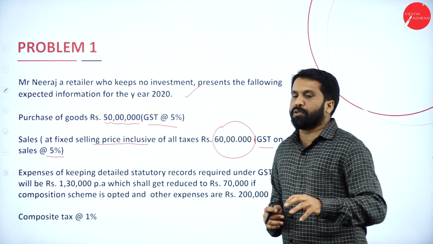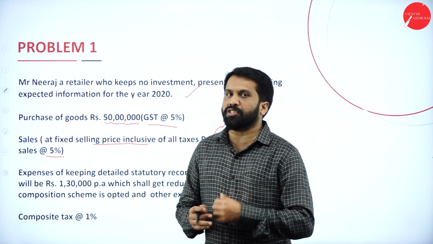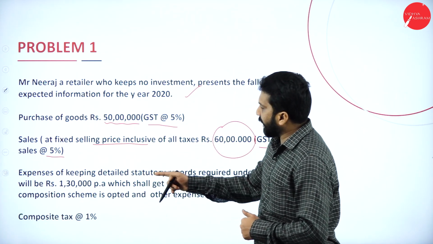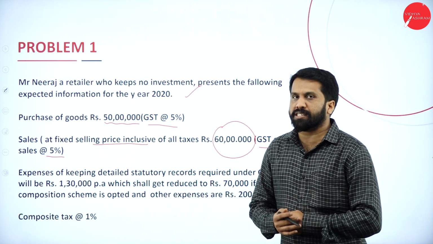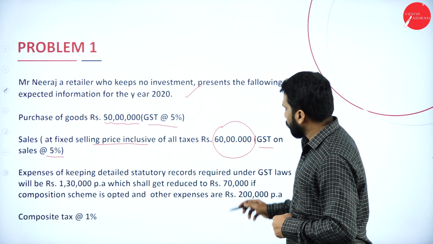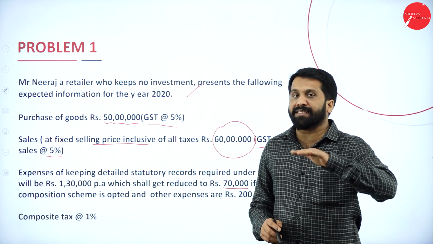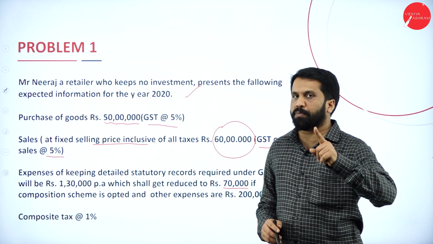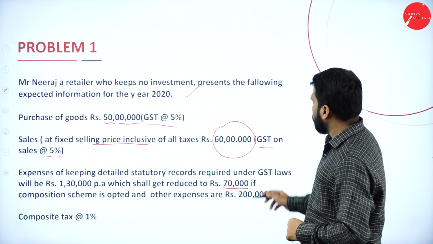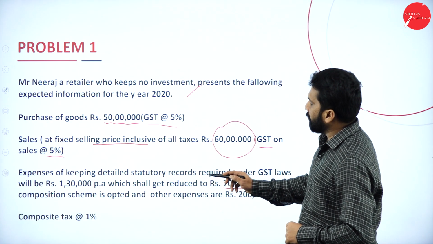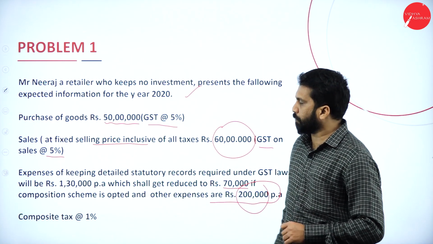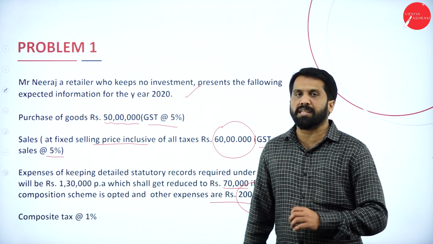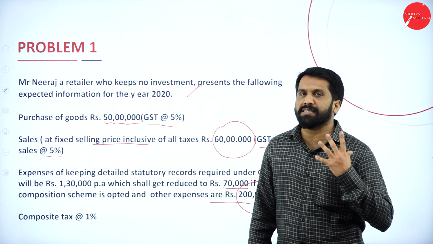See, if you go with normal levy scheme, how much are you supposed to pay? 1,30,000 as expenses. If you go for composition scheme, how much do you have to pay? You have to go for 70. There is a reduction of 50,000. Hope you are clear? Yes. Now, if composition scheme is opted, other expenses of 2 lakh are common, even though it is composition, even though it is normal levy scheme.